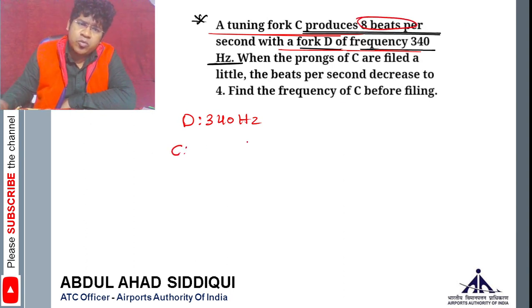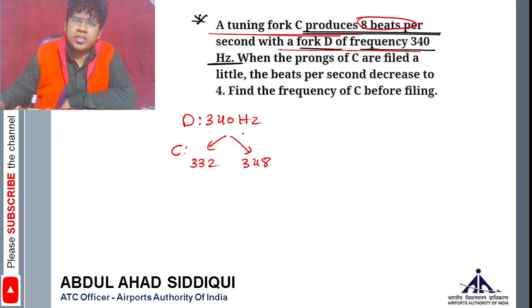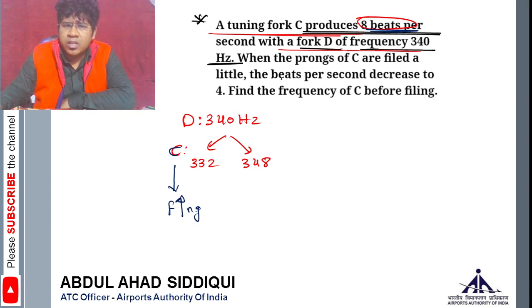So C may have two frequencies. Either it can be 332 or it can be 348. There are two possibilities, right? Any of the two possibilities can happen because the difference has to be 8 beats. When the prongs of C are filed a little, it means you are increasing the frequency. So when you are increasing the frequency by filing a little, the beats per second decrease to 4.